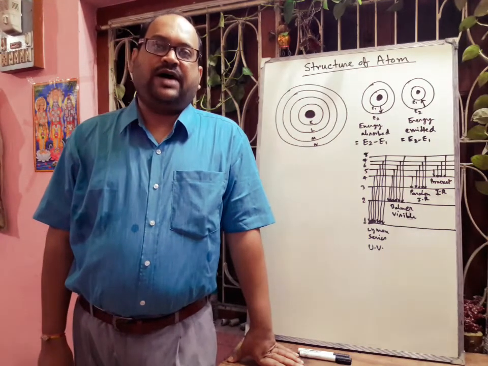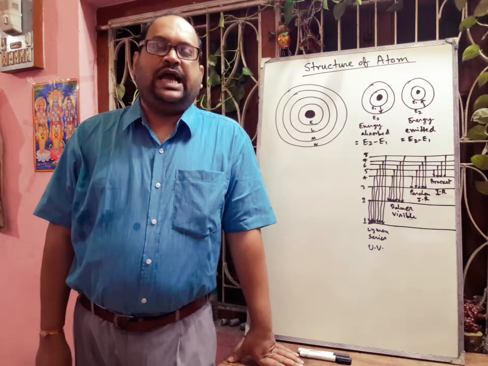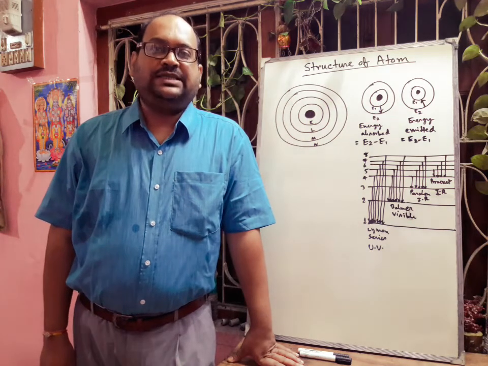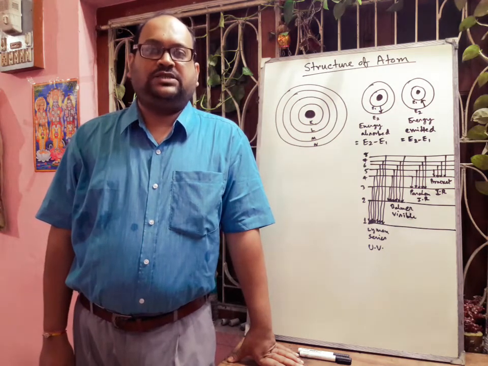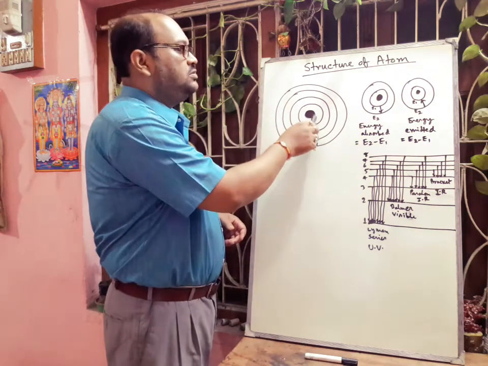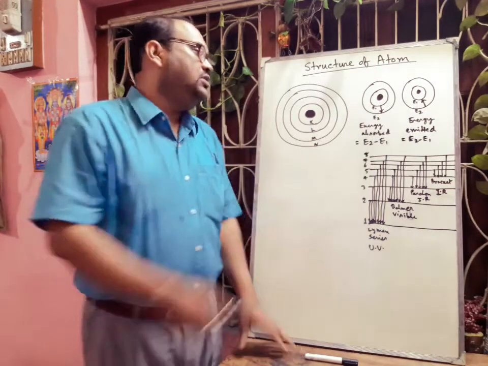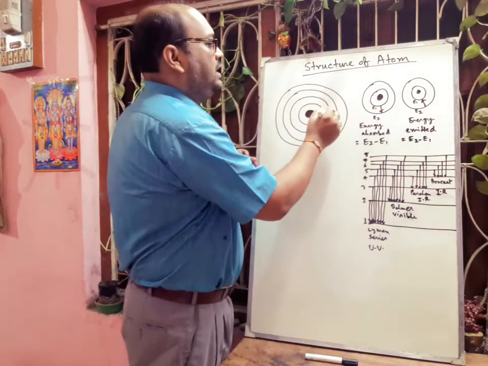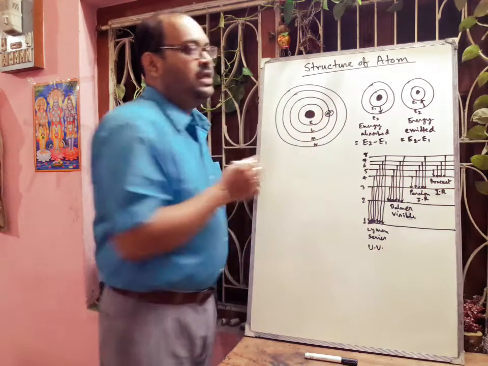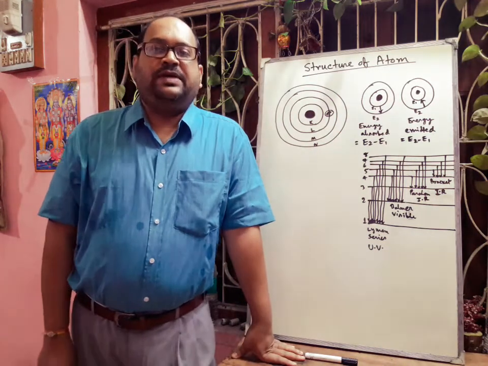Now what was the first concept, or first point, of Bohr's postulates? An atom consists of a massive positively charged nucleus concentrated in a very small space. So if this is the atomic model, this one is the nucleus. And the electrons are moving, okay, around the nucleus in certain specific paths.